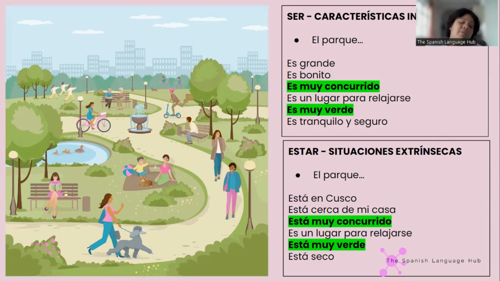Okay, because every time I go, it's very green. You know, or most of the time I go, it's very green, and it's muy concurrido, which means that it's very crowded. Okay, so that is something that when I think about the park, this is what I see. I see a very, very green park, very full of people, right? Very crowded. Now with está muy concurrido or está muy verde, when I use está, it's because I'm referring to the moment I took the picture, or maybe that it is not how I remember it, all right?